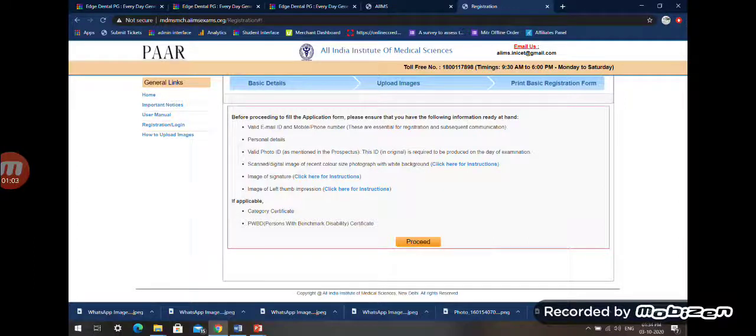Now, before proceeding for the registration, the candidate must have a valid email ID and a phone number which will be used for the subsequent communication, the personal details, and the valid photo ID as mentioned in the prospectus. This ID has to be reproduced by the candidate during the process when required. The candidate also needs scanned digital images of a recent colored passport photograph, the details of which are given in the brochure, an image of the signature, and an image of the thumbprint. Then the candidate can proceed for the further step.